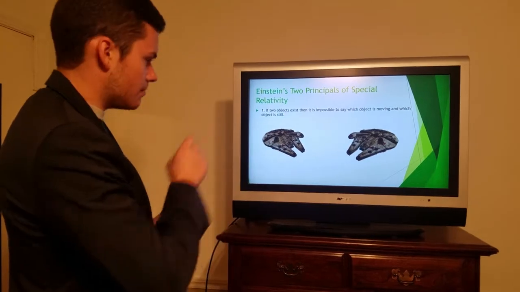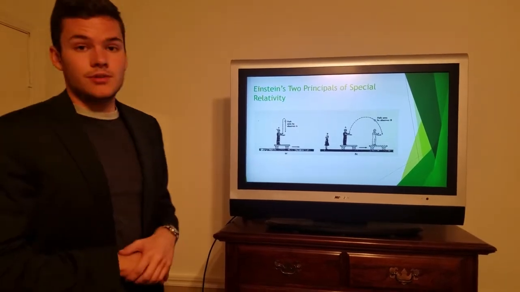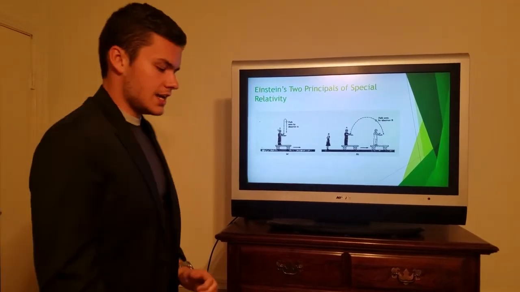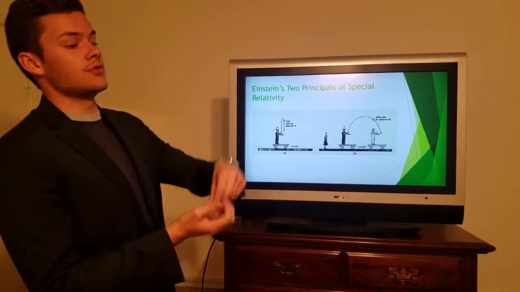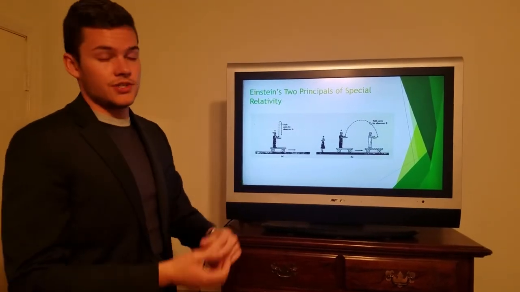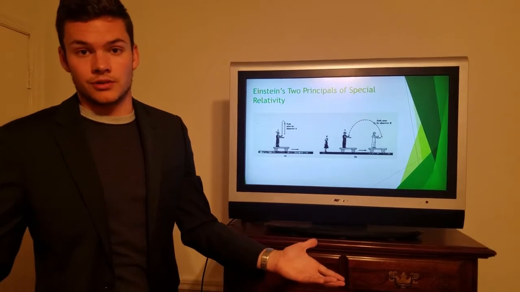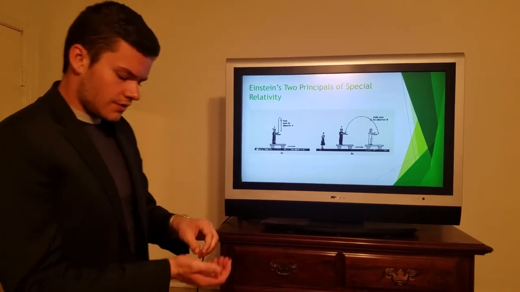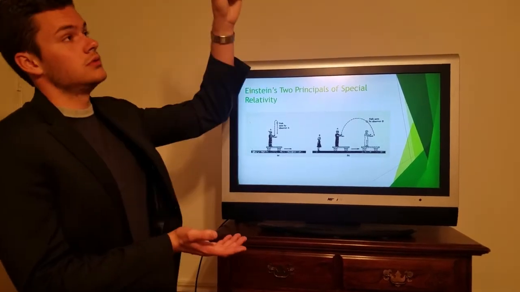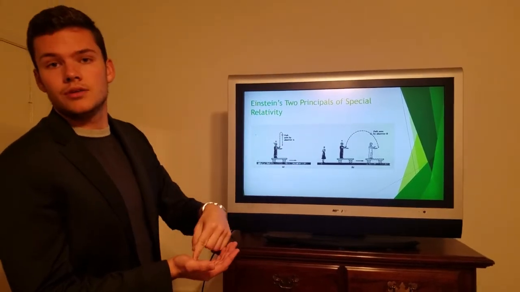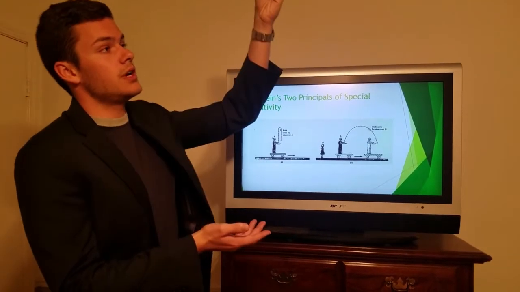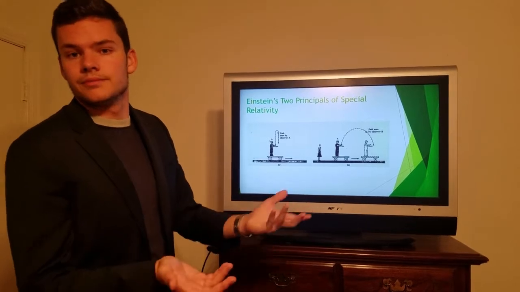So we have a little example here. Say this dude is on a moving platform and he's tossing a ball up in the air. It goes up and comes back down, just as it would if you were standing on still earth. Well, for him, the ball is only moving up 1 meter and down 1 meter, so the total movement of the ball is 2 meters, right?